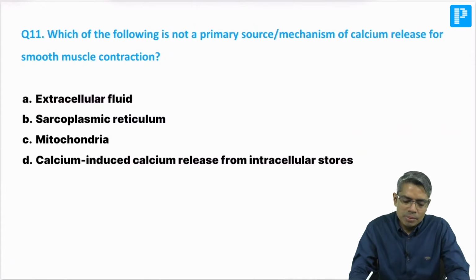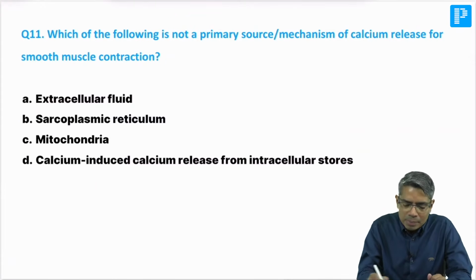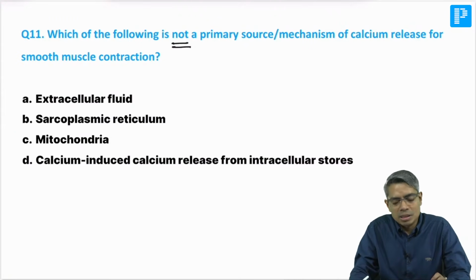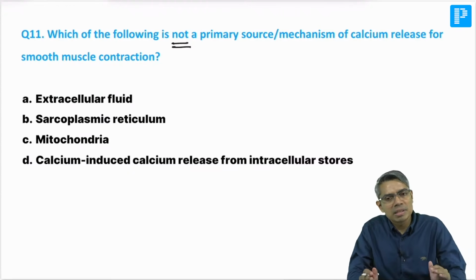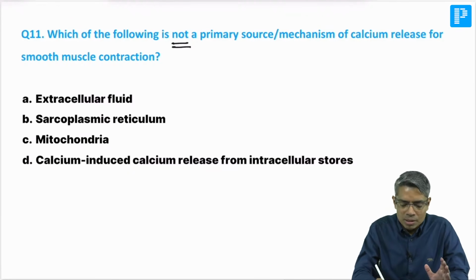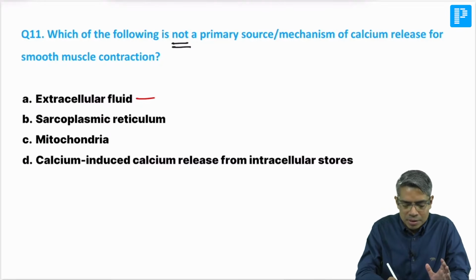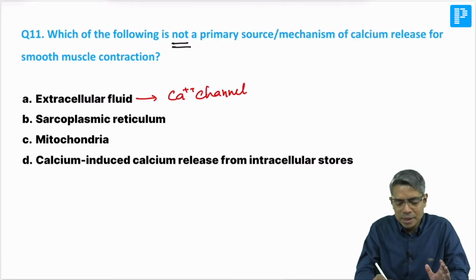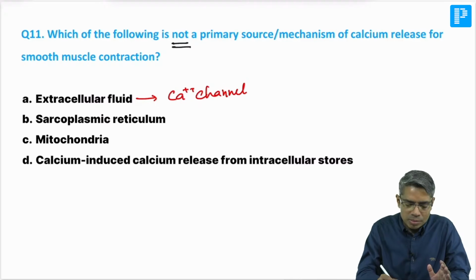Now next question: which of the following is not a primary source of mechanism of calcium release in smooth muscle contraction? We have discussed smooth muscle, cardiac muscle, skeletal muscle as separate things. So in case of smooth muscle, what is the source of calcium? Extracellular fluid. There are certain calcium channels which are present on the cell membrane. They are the source from the extracellular fluid.